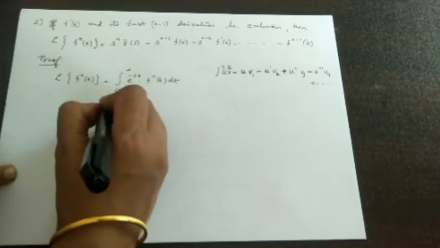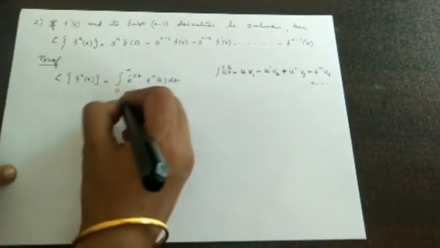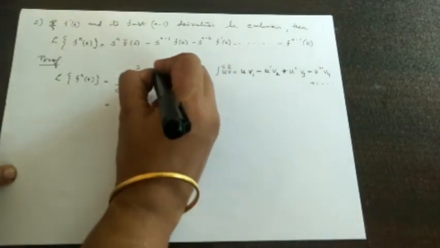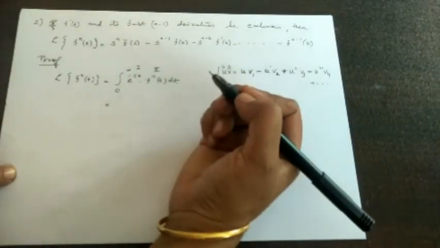Applying that, we take the first function as e raised to minus st and the second function as f^n(t).